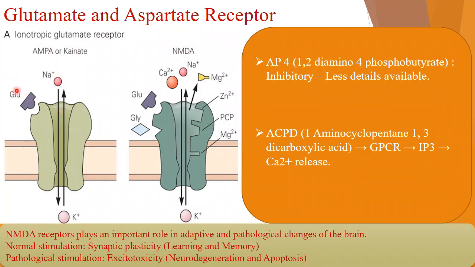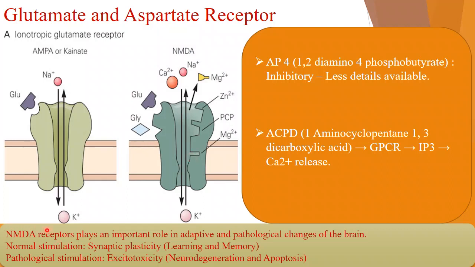Now the difference between AMPA or kainate and the NMDA receptor is that here, of course, glutamate has to bind. There is no place for binding of any glycine, and the ion channel linked is only sodium. That means in case of the AMPA or kainate receptor, if there is activation of the receptor, only sodium can enter. But in case of NMDA, both calcium and sodium can enter. It is linked with both calcium and sodium channels.